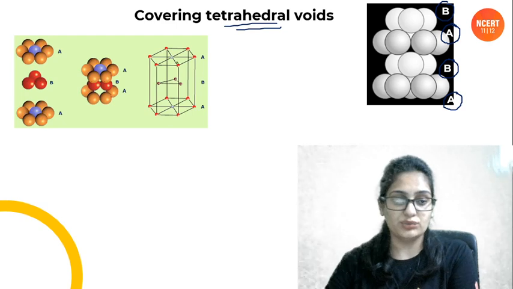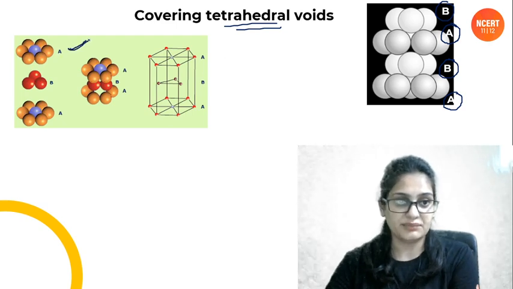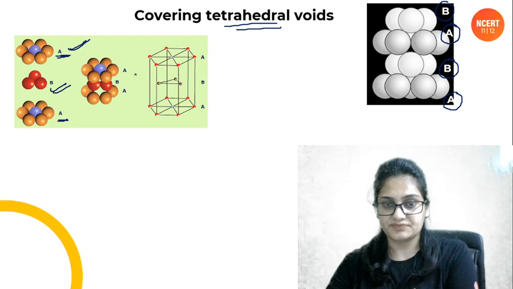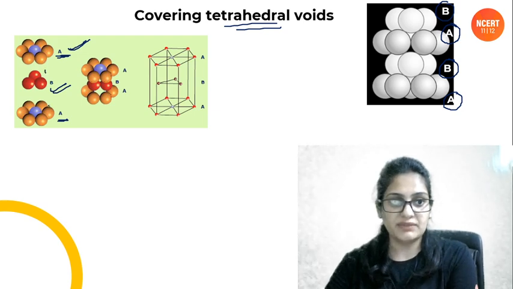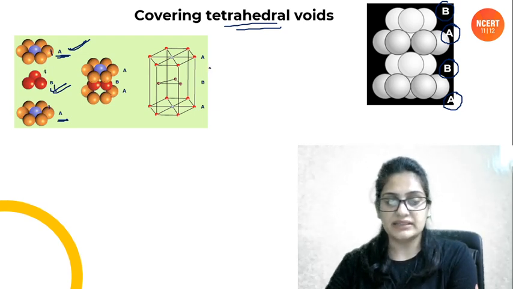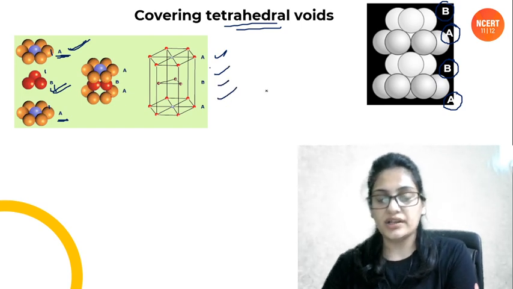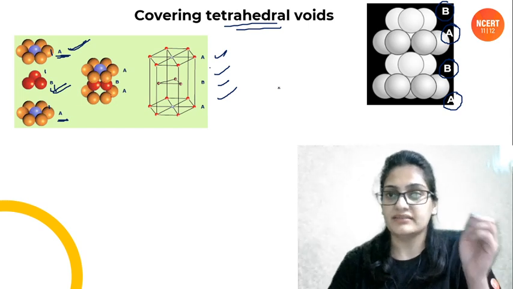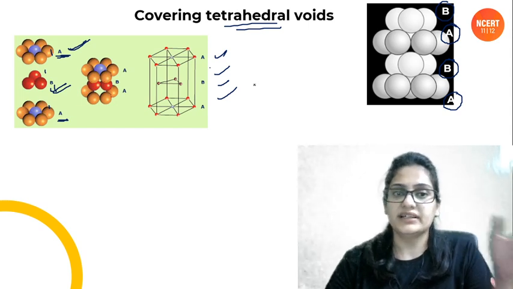Now let's have the unit cell. I told you A के 6 atoms लिए हैं हमने, B के 3 atoms लिए हैं, and then the last layer A, which was same as that of the first layer, उसके भी 6 atoms लिए हैं. ठीक है, so when you join them ना people, this is the unit cell that you are gonna get. ऐसा unit cell मिल जाएगा आपको. ठीक है, now coordination number we already know. The last thing that you will calculate is Z. कैसे calculate करें इसके लिए?